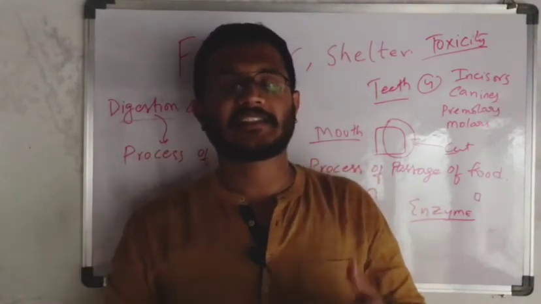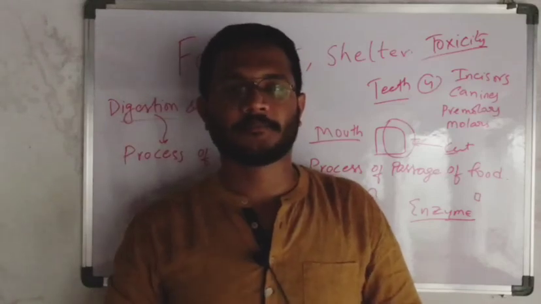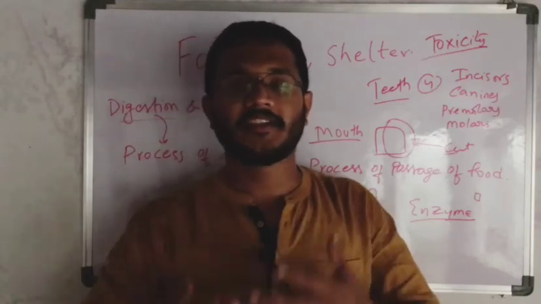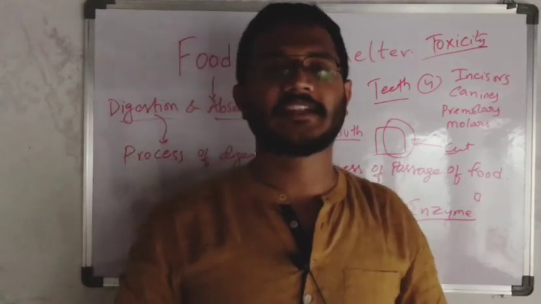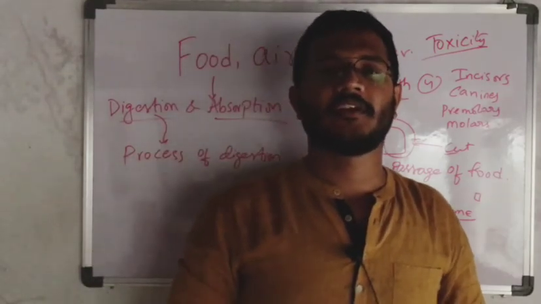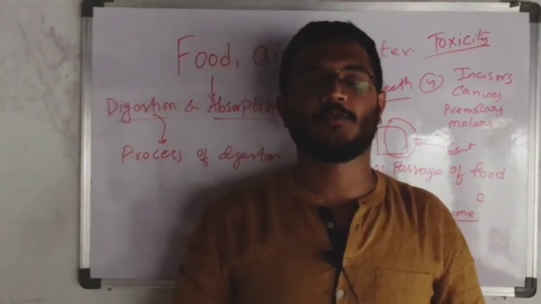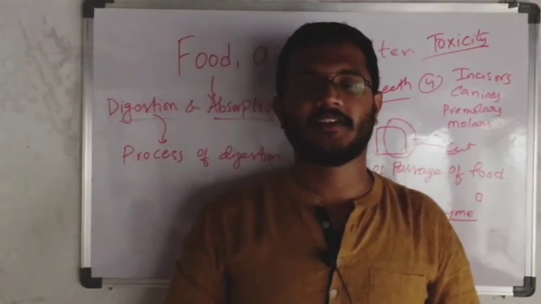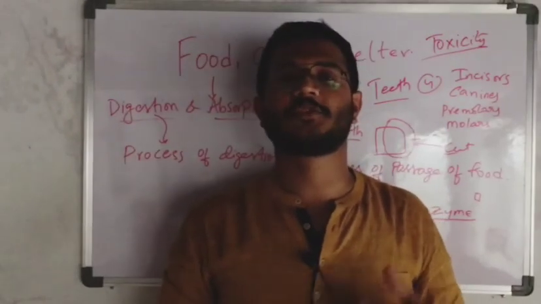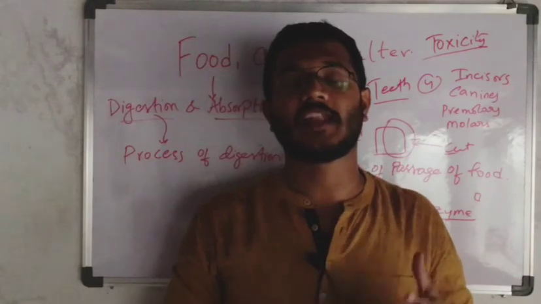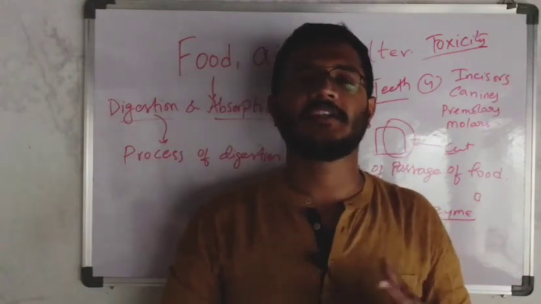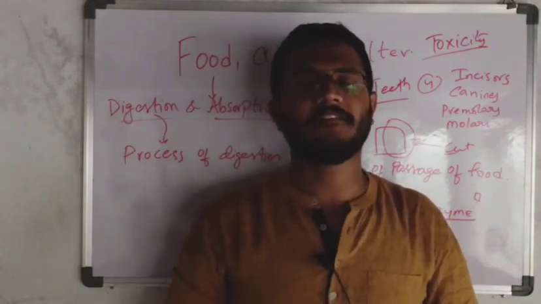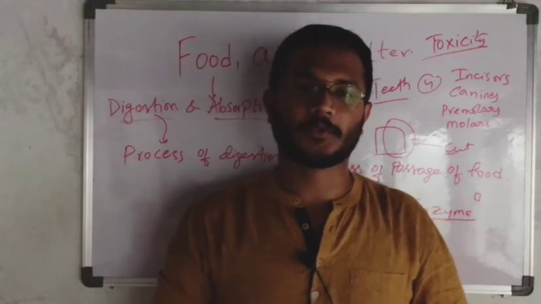And the next system is the respiratory system. In that, we are taking in air and it is going to each and every cell of our body. How is it going? What is the process involved? And how is smoking injurious to the lungs, and how will the lungs be spoiled in a smoker? Every detail we will see in this course.